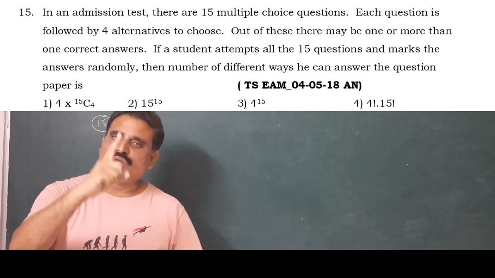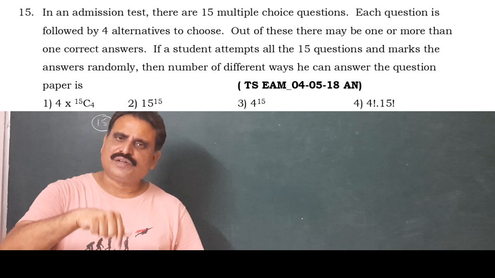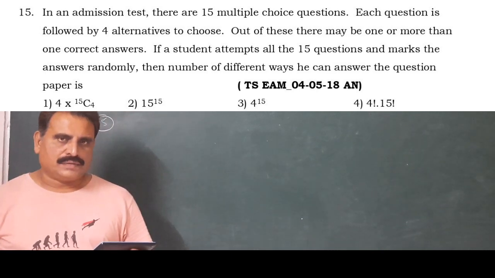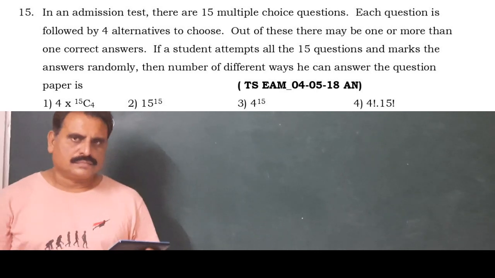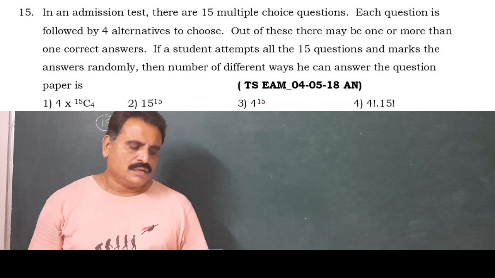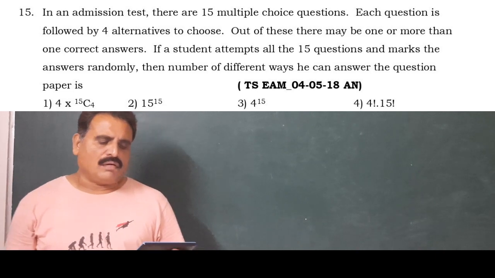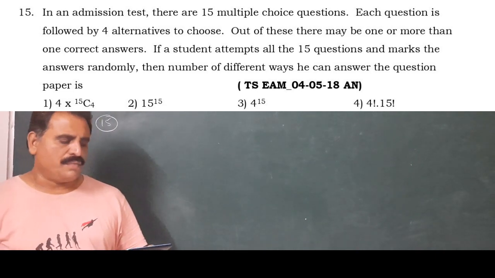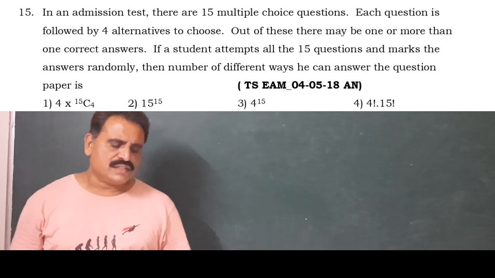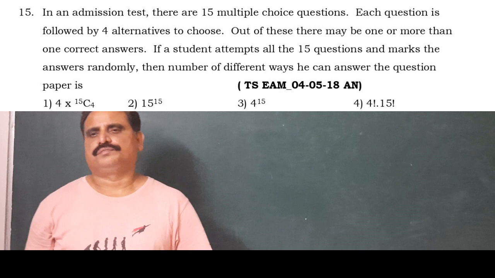In the previous question, only one option was correct, but in this question, one or more may be correct. If the student attempts all the 15 questions and answers randomly, find the number of different ways he can answer the questions.